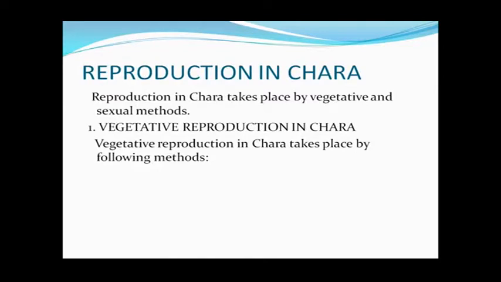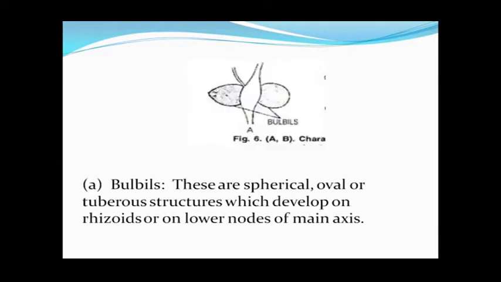As is clear from the name, vegetative reproduction takes place by the formation of certain special types of structures which are vegetative in origin, or which originate from any part of the thallus, and these structures detach and, by the division of cells, produce a new complete thallus. So there are the following methods of vegetative reproduction.